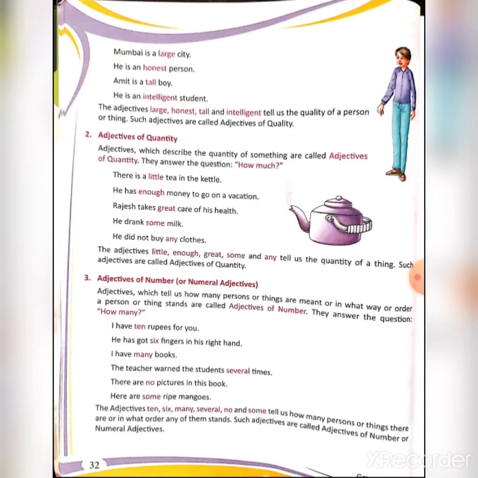Next, second, adjectives of quantity. Now quantity means how much. So those adjectives which describe the quantity of something are known as adjectives of quantity. That is, they answer the question how much. For example, there is a little tea in the kettle. So how much tea is there in the kettle? There is little tea. So little is the adjective of quantity.